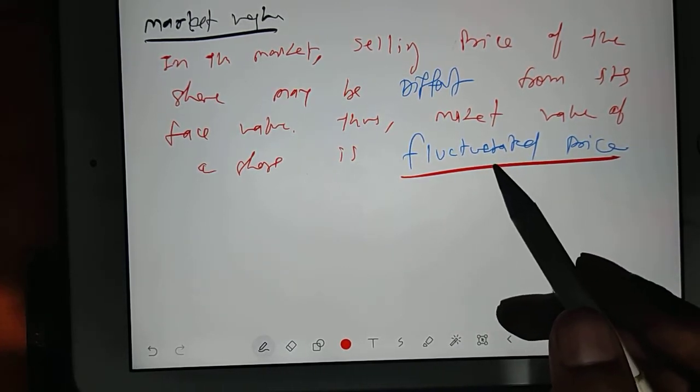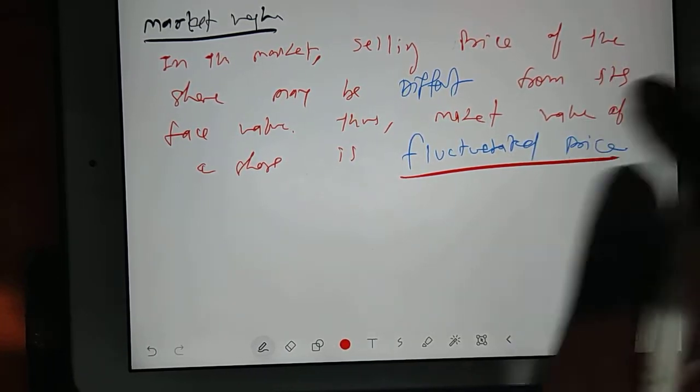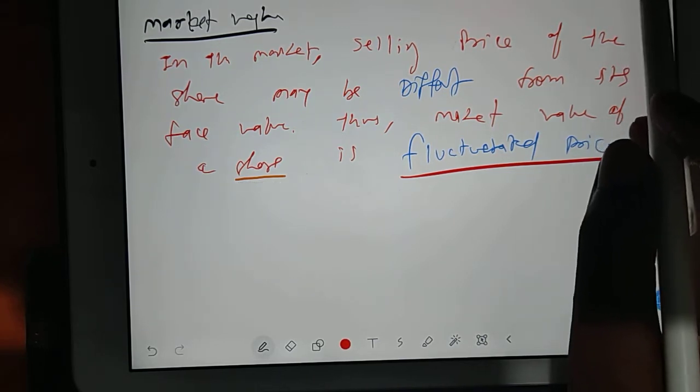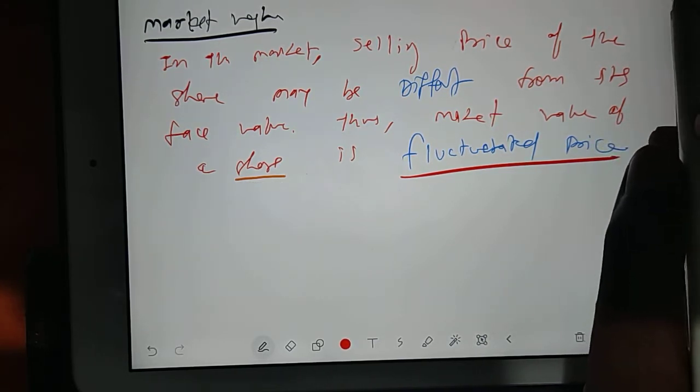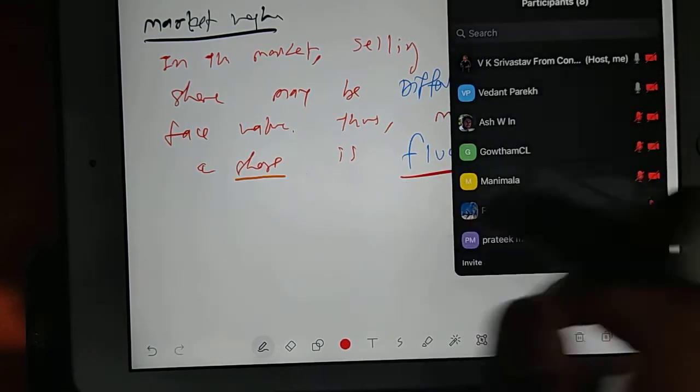How many of you are doing some kind of stock market, or have invested money? Vedant, have you started? Okay.